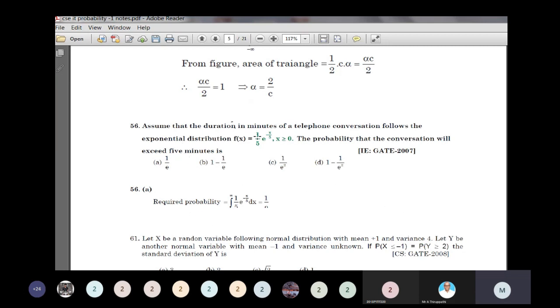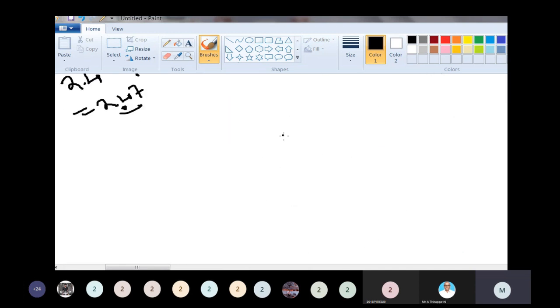Assume that the duration in minutes of a telephone conversation follows the exponential distribution. What is the probability that the conversation will exceed 5 minutes? The statement says it is an exponential distribution.